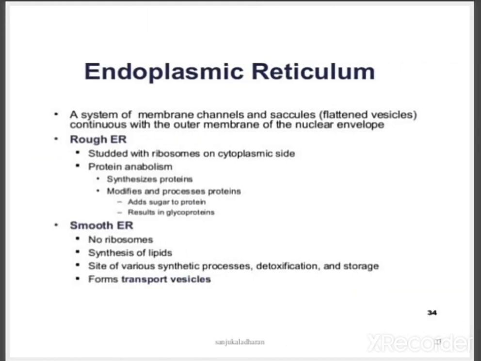The endoplasmic reticulum is a system of membranous channels and saccules, that is, flattened vesicles continuous with the outer membrane of the nuclear envelope. The rough endoplasmic reticulum is studded with ribosomes. It helps in protein anabolism, synthesizes proteins, modifies and processes proteins, and adds sugar to proteins, resulting in glycoproteins, etc.